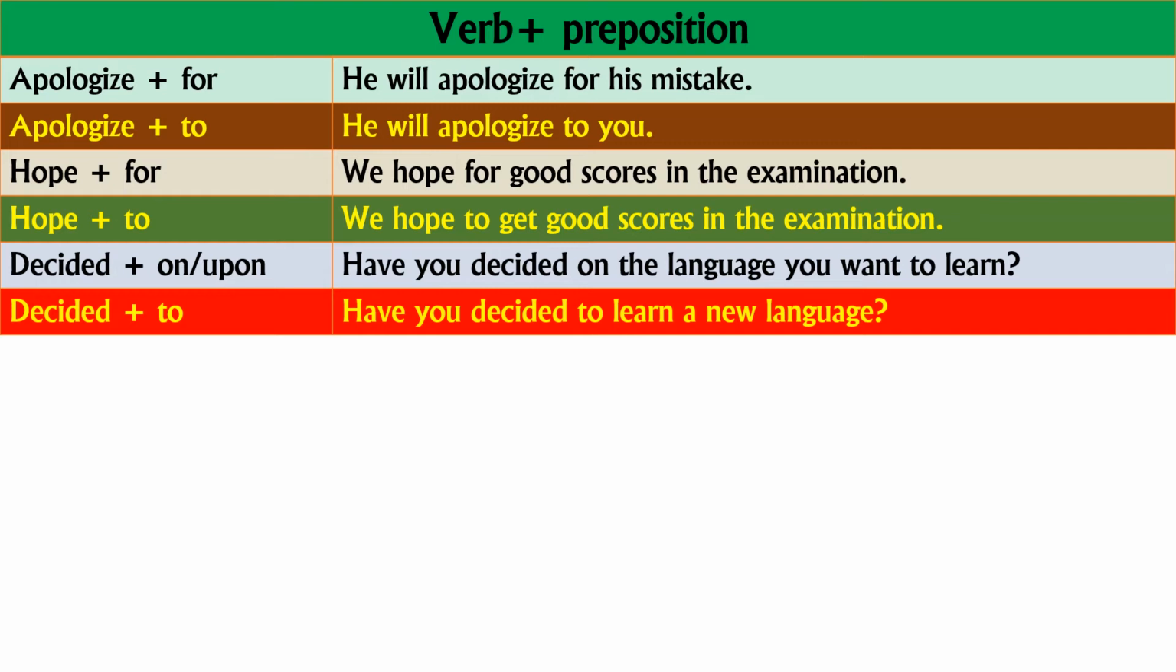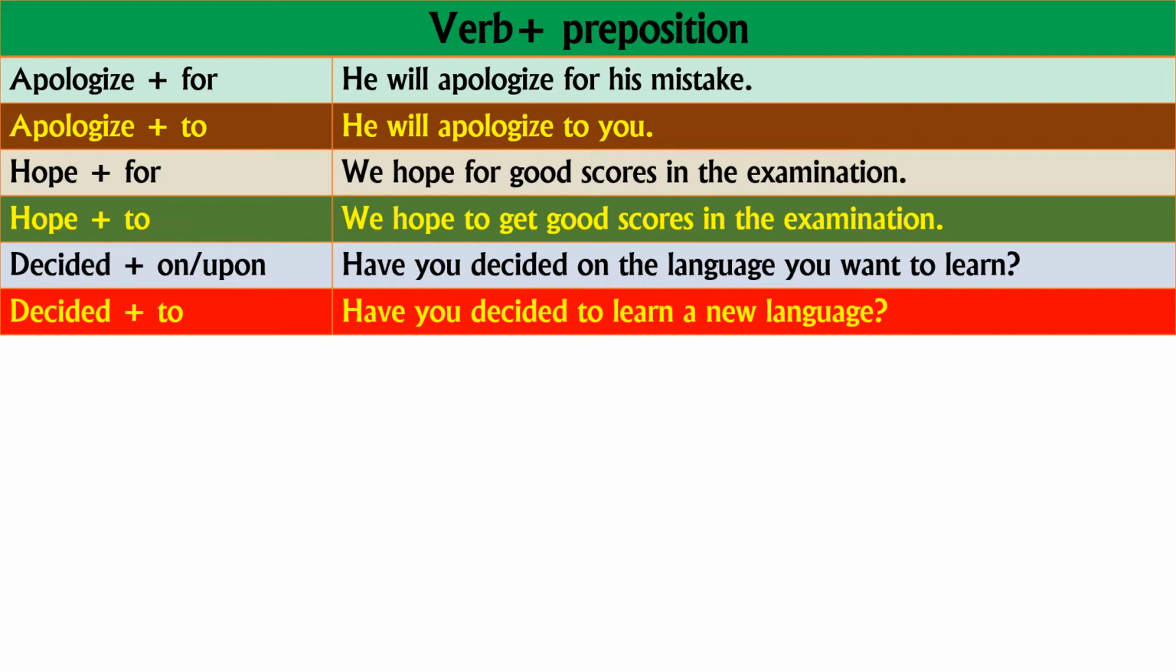Decided on: have you decided on the language you want to learn? This is what we call verb plus prepositions, right? They always come together, so we call them compound prepositions. Decided to: have you decided to learn a new language?